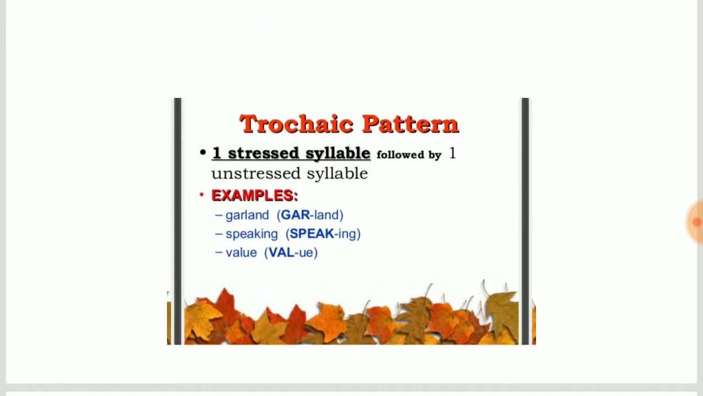The next is trochaic pattern, when one stressed syllable is followed by an unstressed syllable. Examples: garland. Here gar is stressed and land is unstressed. Speaking: speak is stressed and ing is unstressed. Value: val is stressed and u is unstressed. So here it is a trochaic pattern.